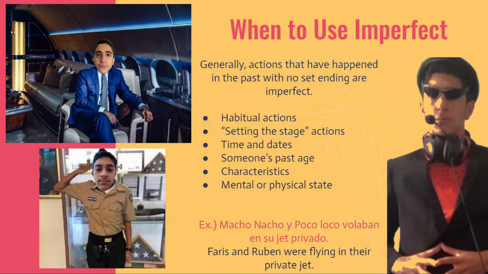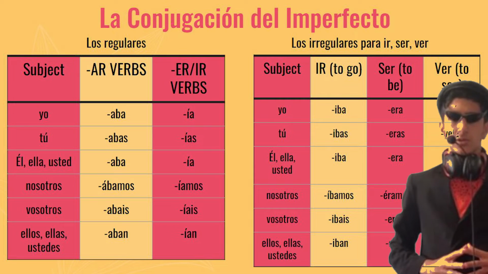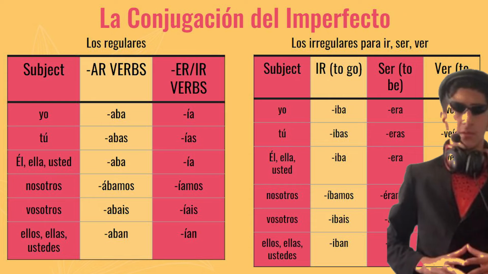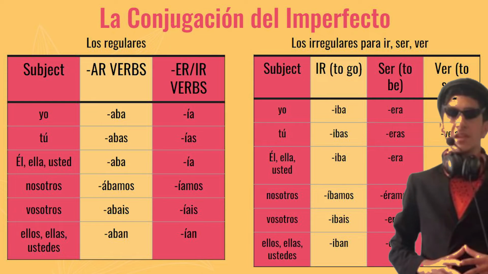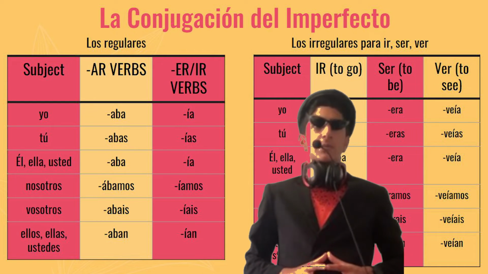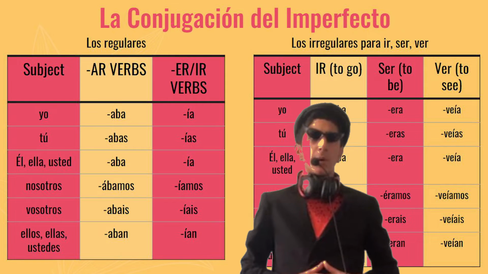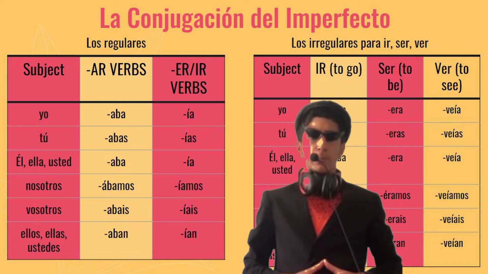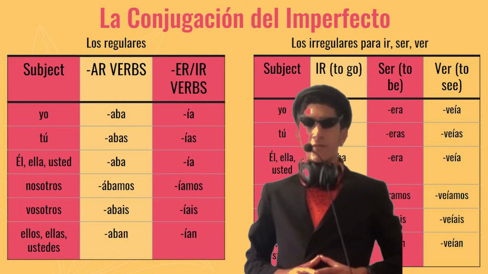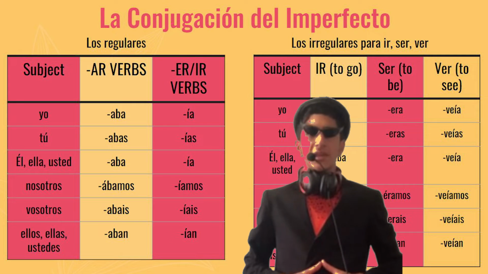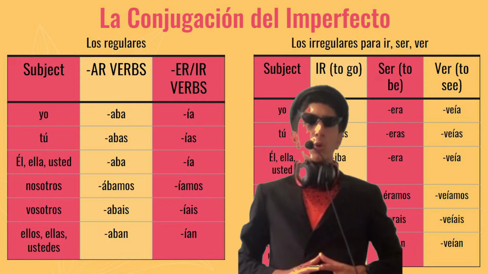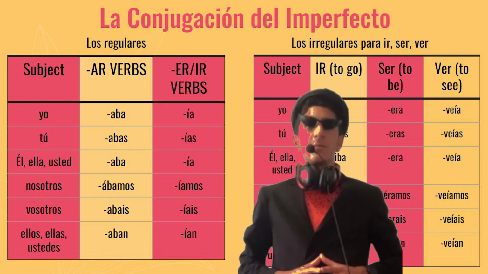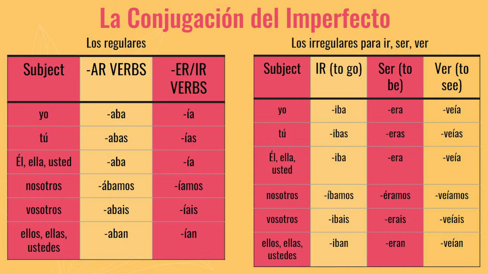Now, my fellow Spanish speakers, these are the conjugations for the imperfect. Let's start with the AR and ER-IR verbs. Aba, abas, aba, ábamos with an accent on the A, abais, aban. For the ER-IR verbs, ía, ías, ía, íamos, íais, ían, with an accent on each of the beginning. Take some time to write these down.